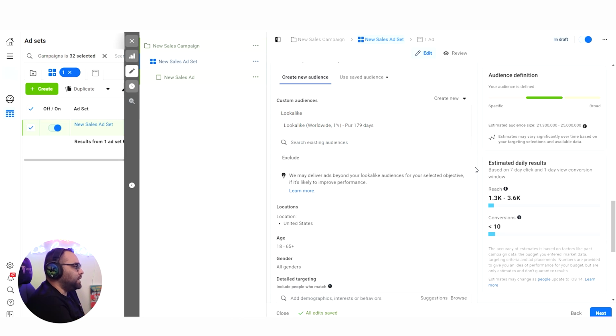Another thing which is very interesting for me is that the estimated audience size really varies from account to account. And let me show you another ad account and what the estimated audience is.